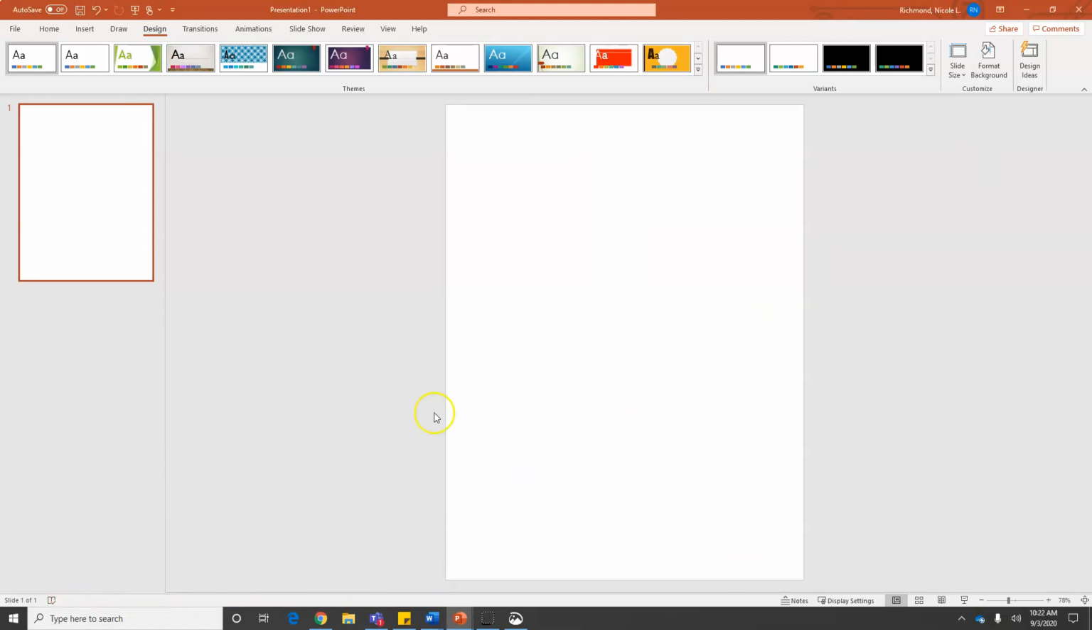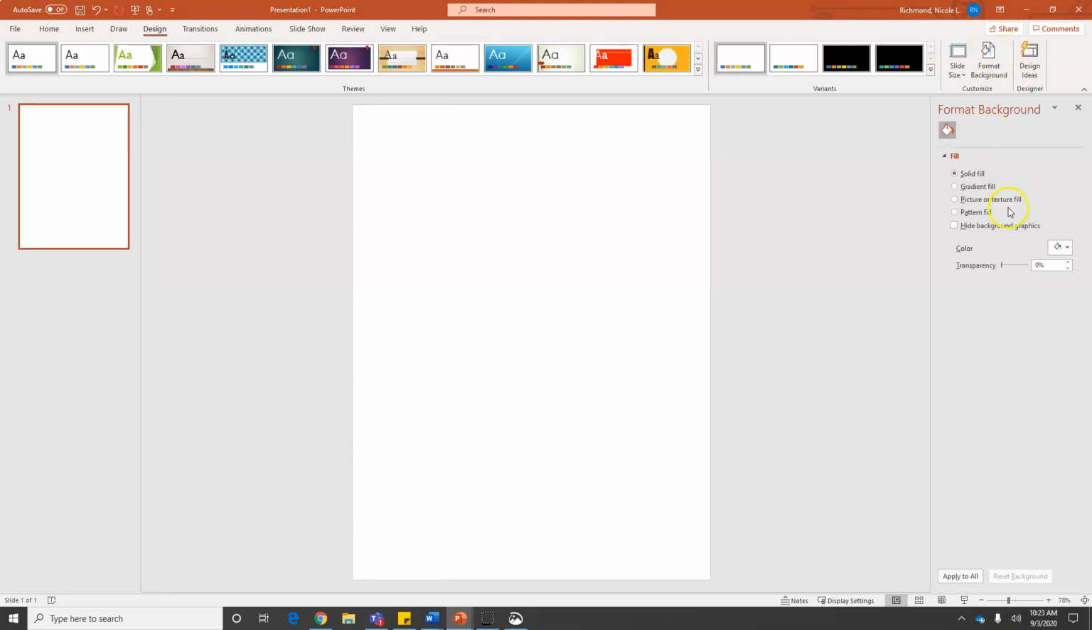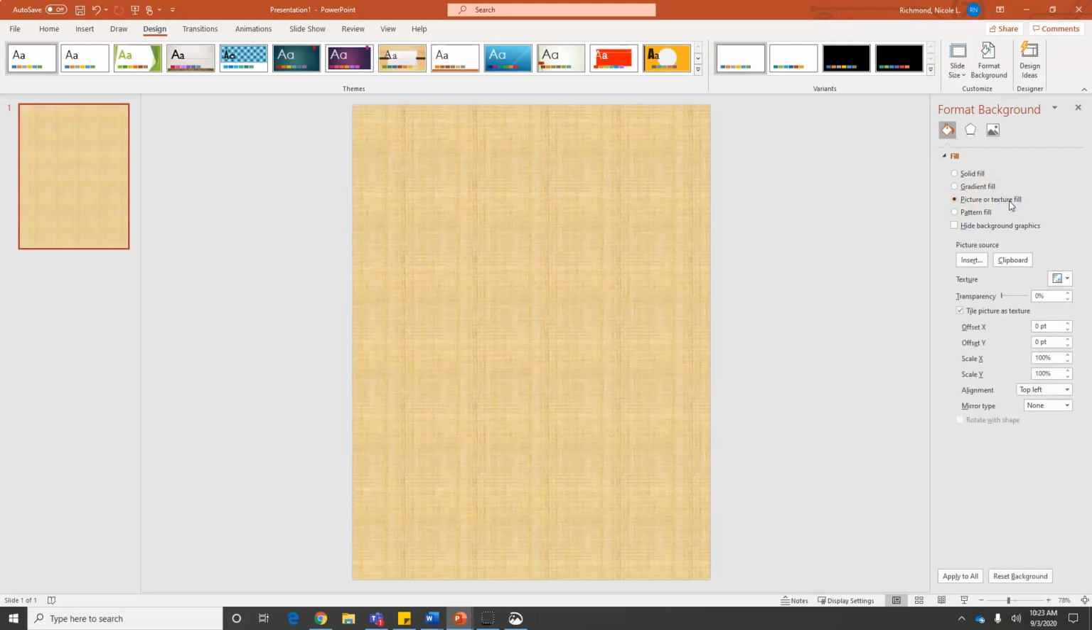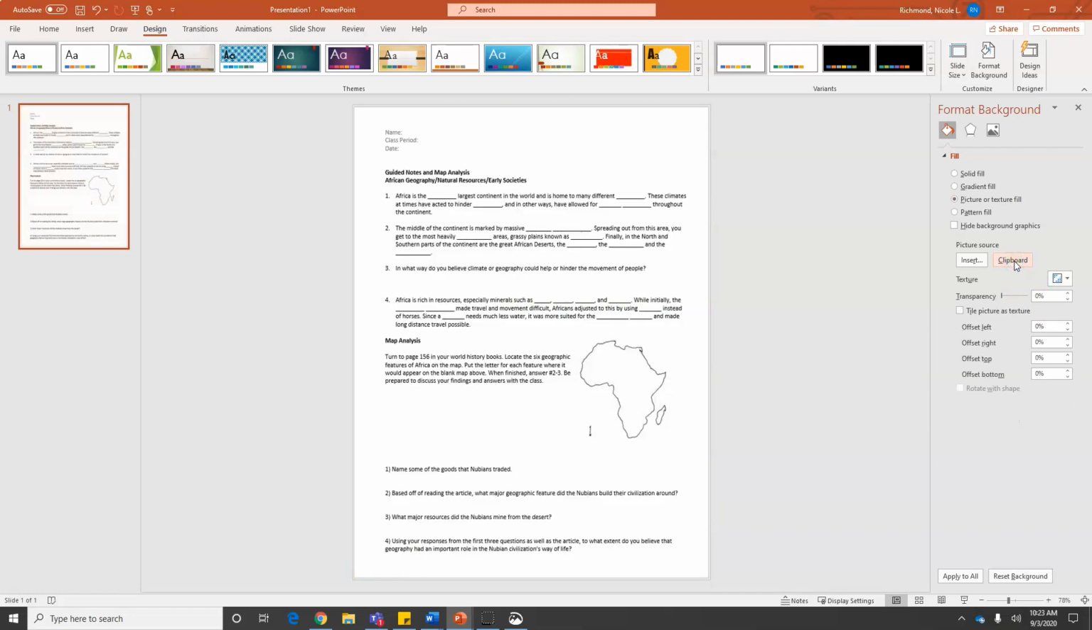So now that I have a slide that is the size of an average size sheet of paper and the same size as my worksheet, I'm going to click in the upper right-hand corner where it says Format Background. I come down over here and we have a lot of different fill options, but the option you want is picture or texture. I then click on Clipboard because I saved it and it automatically puts that in for me.